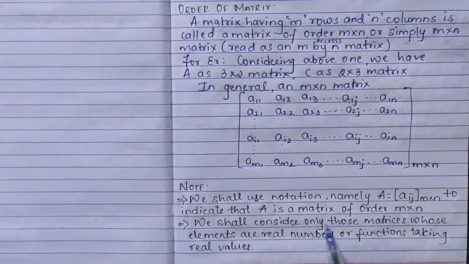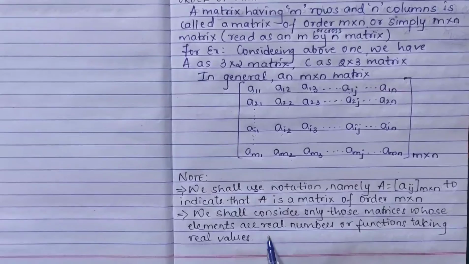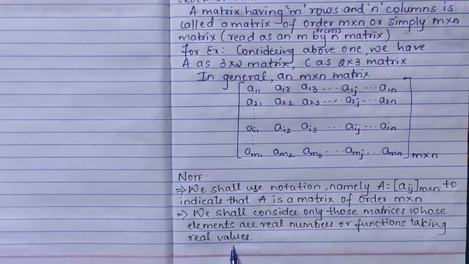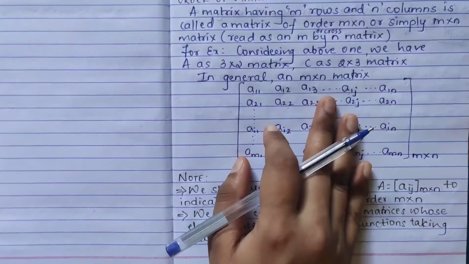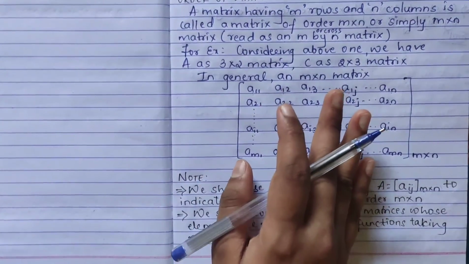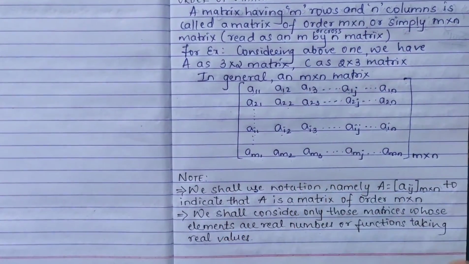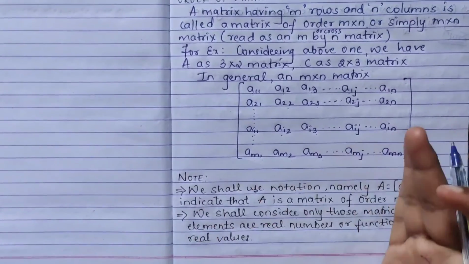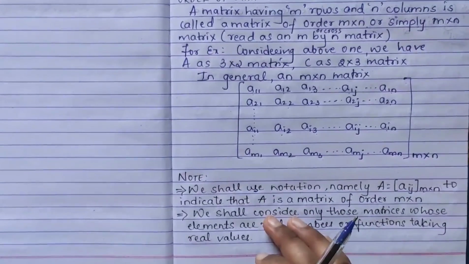Then one more: we shall consider only those matrices whose elements are real numbers or functions taking real values. As I told you already, in matrices we come across only real numbers, not the conjugate. Conjugate means what? It is complex. So this much, note it down, go through it, revise it. Next we can see some more terminologies.